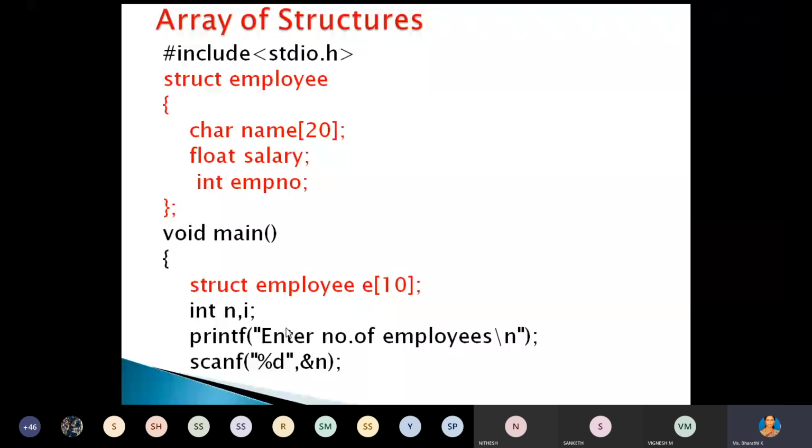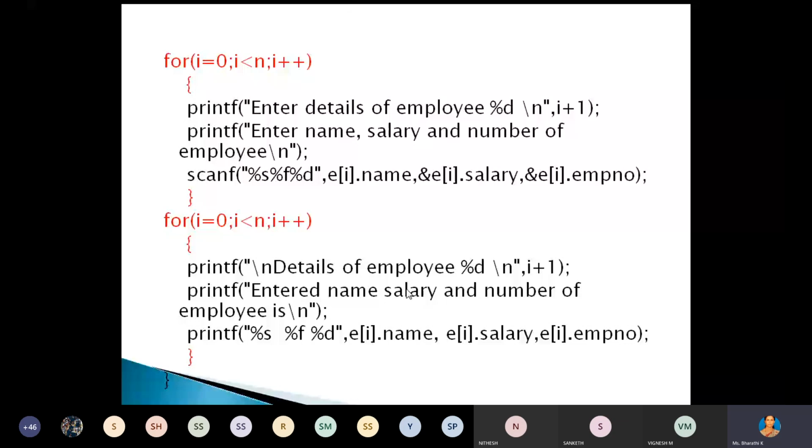Now, while using that variable, here we are reading the information from the user for each employee. So how do you have to read? Instead of simply giving E dot name, E dot salary, and E dot employee number, we have to use that structure variable as array.